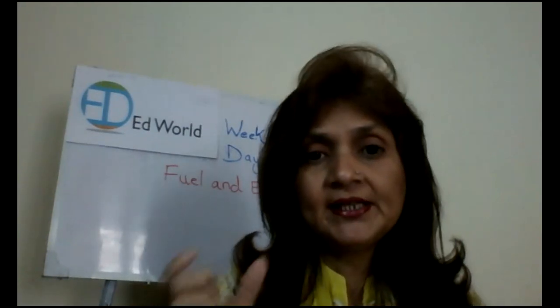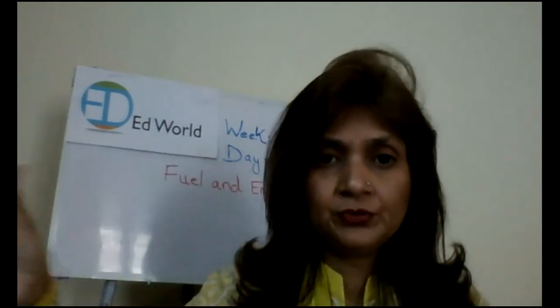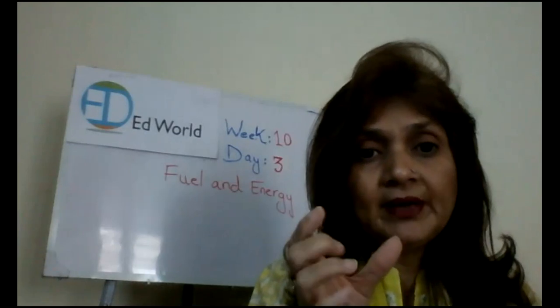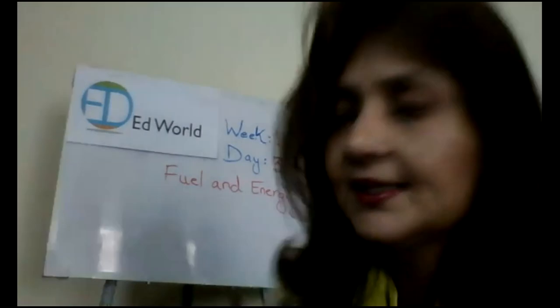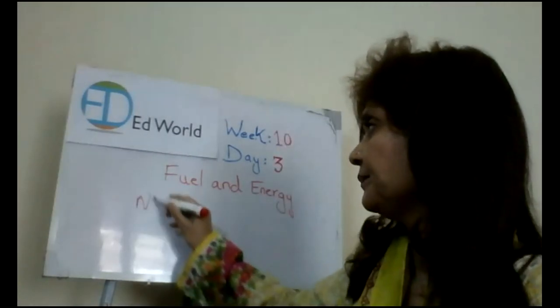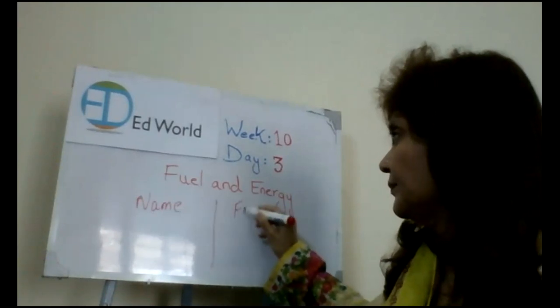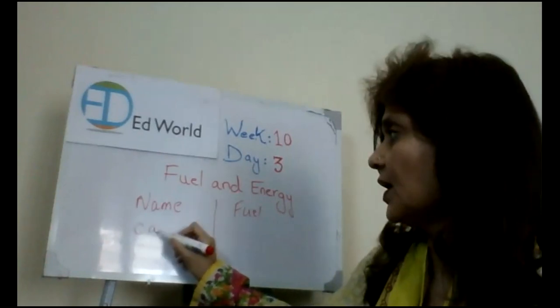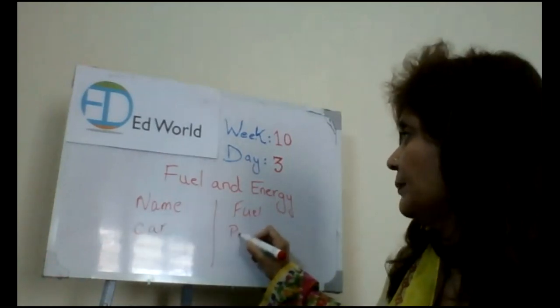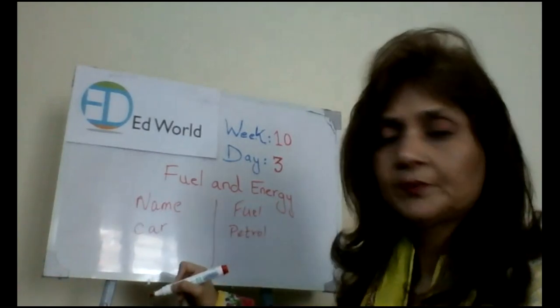Okay, now I want you to write down the name of any one thing and the fuel that it uses. Suppose you will write down the name of a thing, you will draw two columns like this, name and fuel. Now suppose you are writing the name of a car, its fuel is petrol, right? Yes or no? Okay.